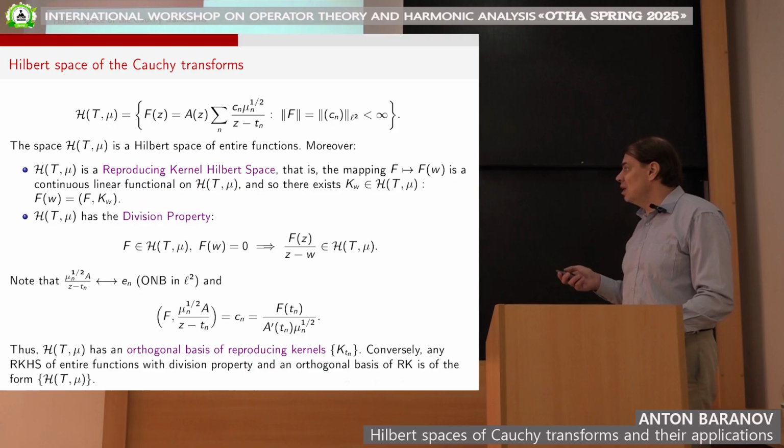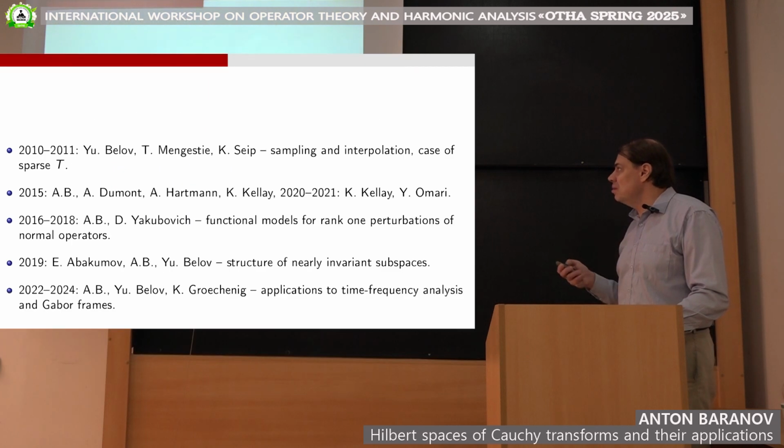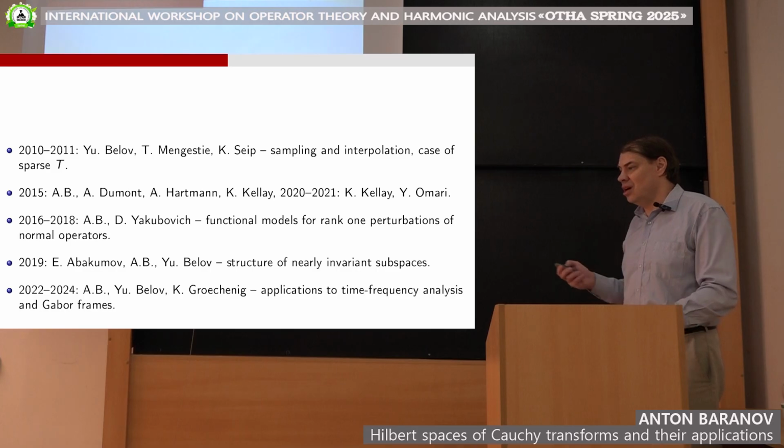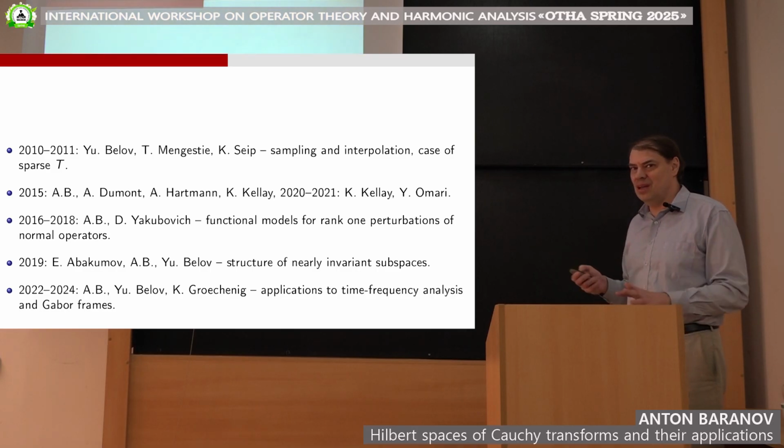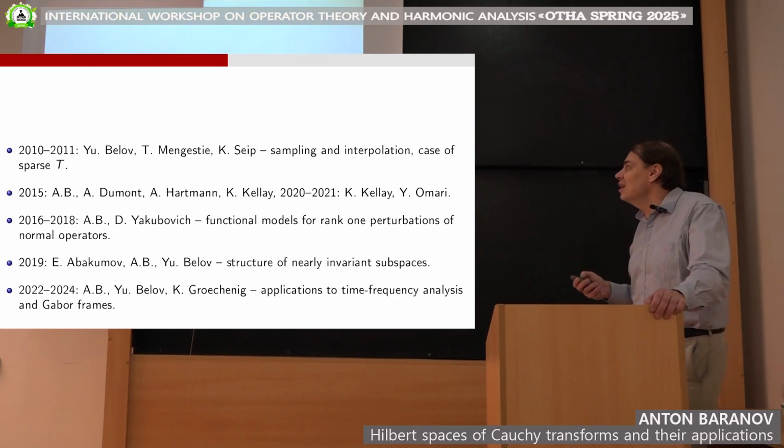Okay. So this is the class of spaces I want to speak about, and a bit of their history. Of course, such representations are ubiquitous in mathematics. They appear in function theory everywhere.